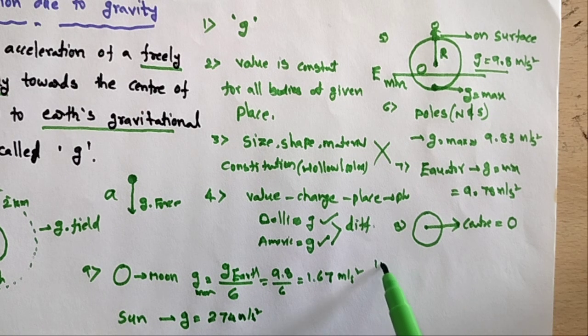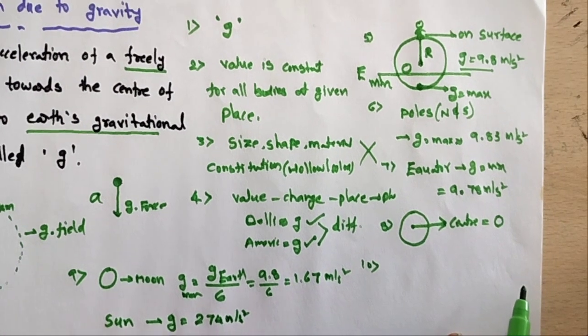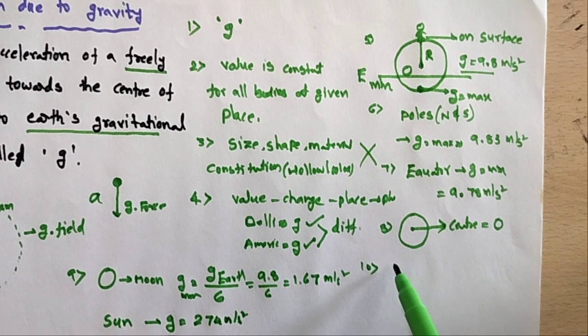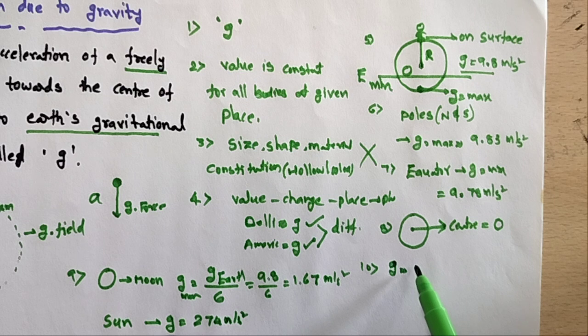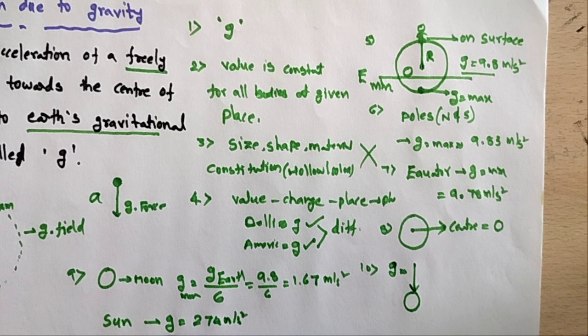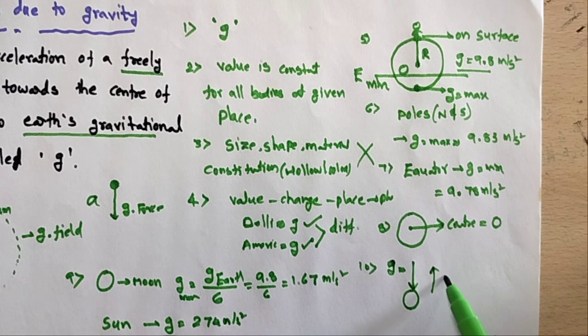Next point: the acceleration due to gravity is always directed downward towards the earth, whether a body is projected upward or is freely falling downward.